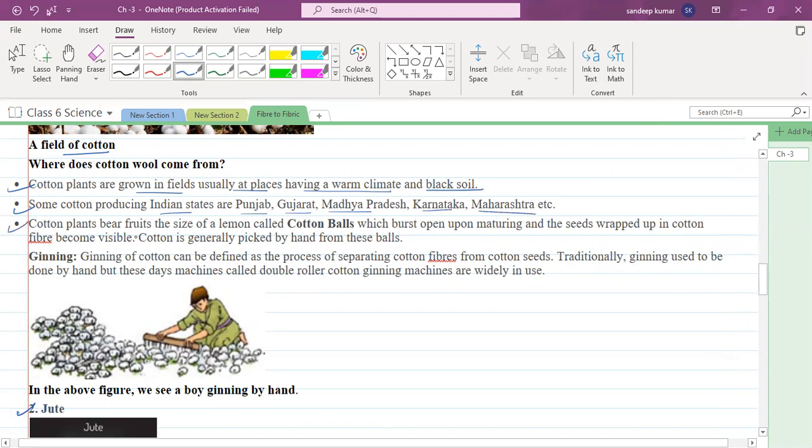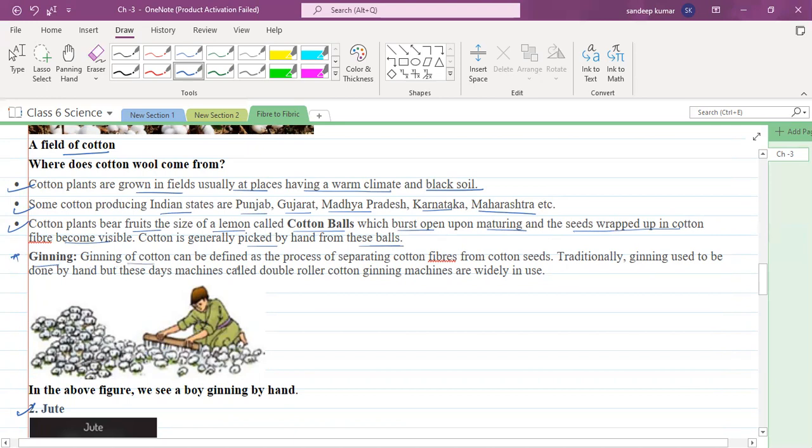Cotton plants bear fruits the size of a lemon called cotton bolls, which burst open upon maturing, and seeds wrapped up in cotton fibers become visible. Cotton is generally picked by hand from these bolls. You can see these bolls are there, so we can pick them by hand only. Then there is a process called ginning.